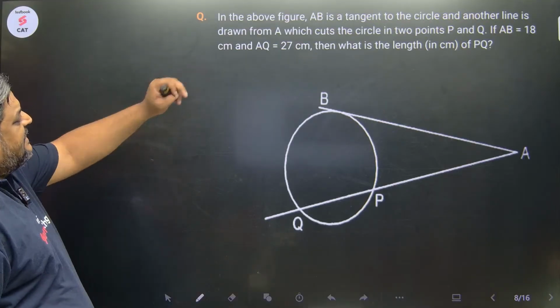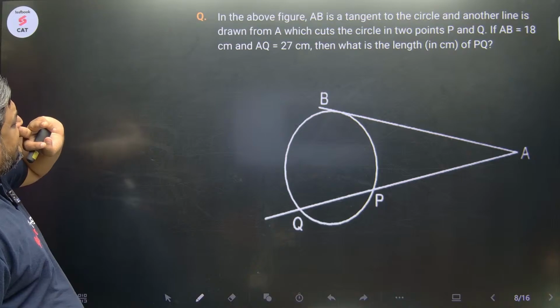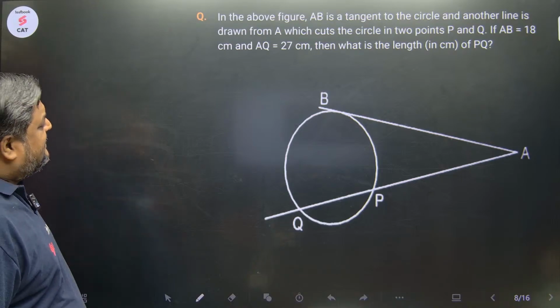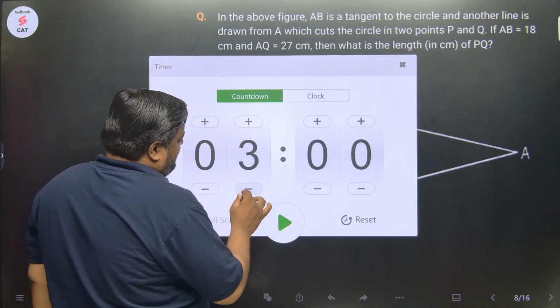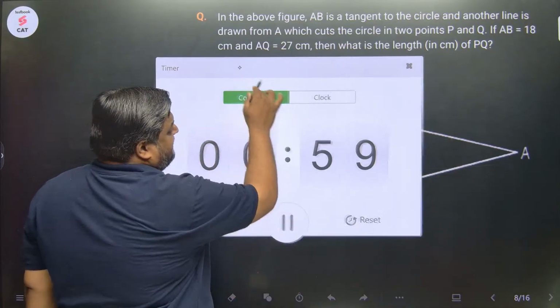चलो आ जाओ, try next question. अब ये question है, ठीक है? Take 60 seconds. Think about it.